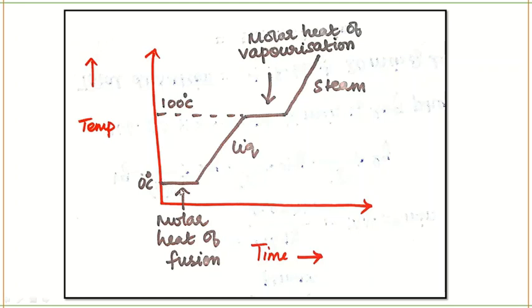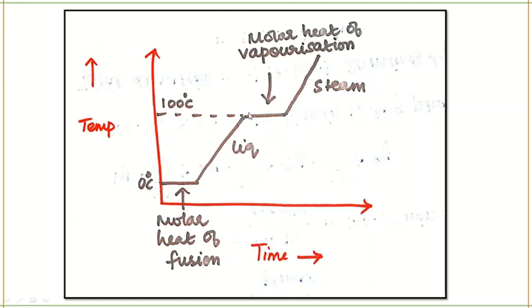So this time taken by the ice or the solid block to convert into liquid is called the molar heat of fusion. Okay, so this is the molar heat of fusion that is required to convert the ice into liquid. Then after you increase the temperature, the state of liquid will be maintained. It will be liquid till it reaches 100 degrees.